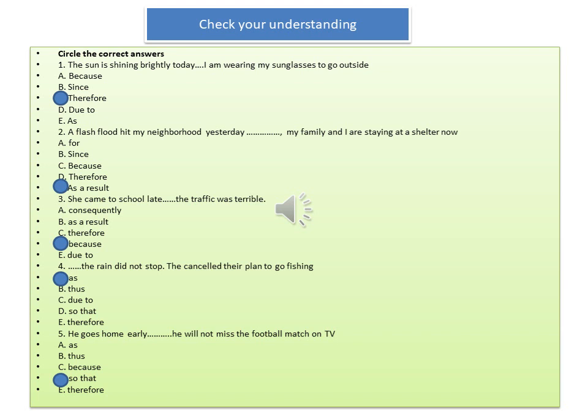As. 5. He goes home early, he will not miss the football match on TV. A. As. B. Thus. C. Because. D. So that. E. Therefore. The answer is D. So that.